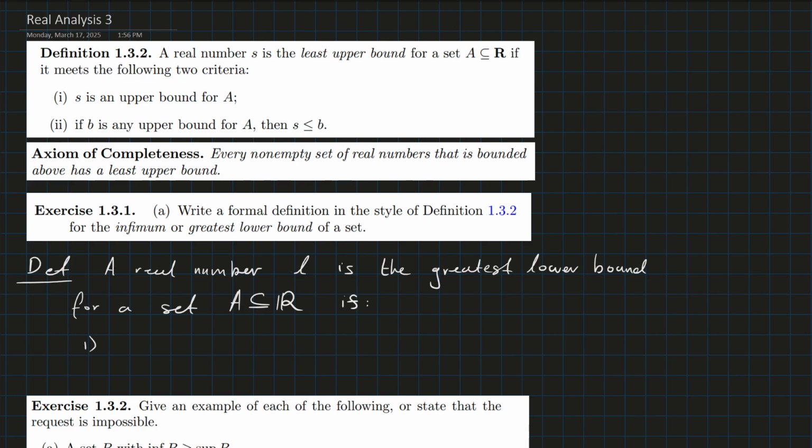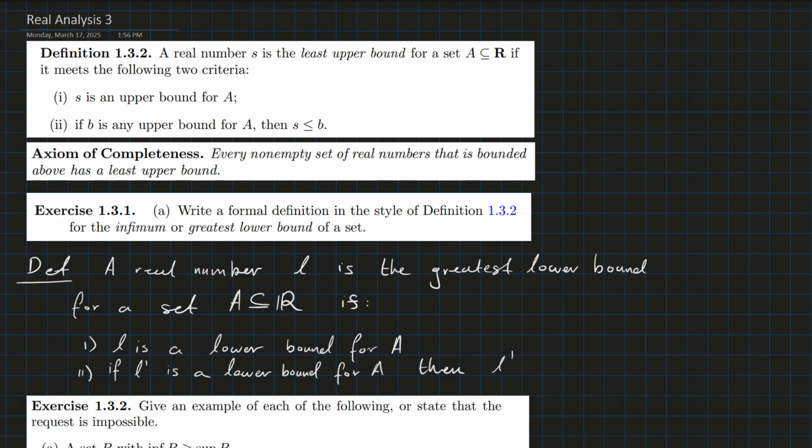clearly we need that L is a lower bound for A, and we need that if L prime is a lower bound for A, then, well, the infimum is the greatest lower bound, so L prime is definitely going to be less than or equal to L. Right?